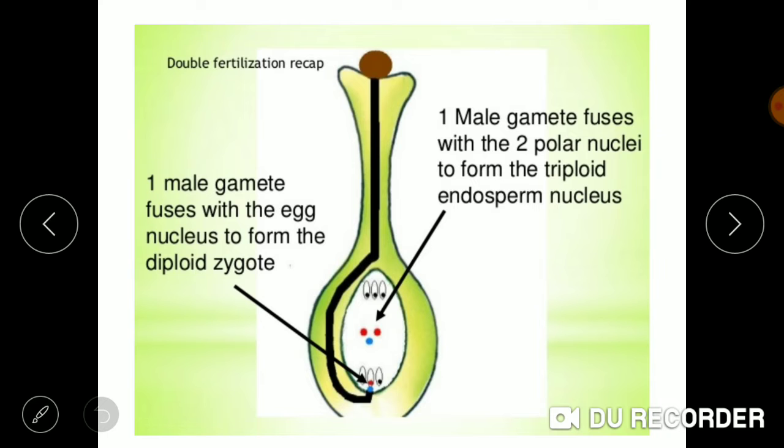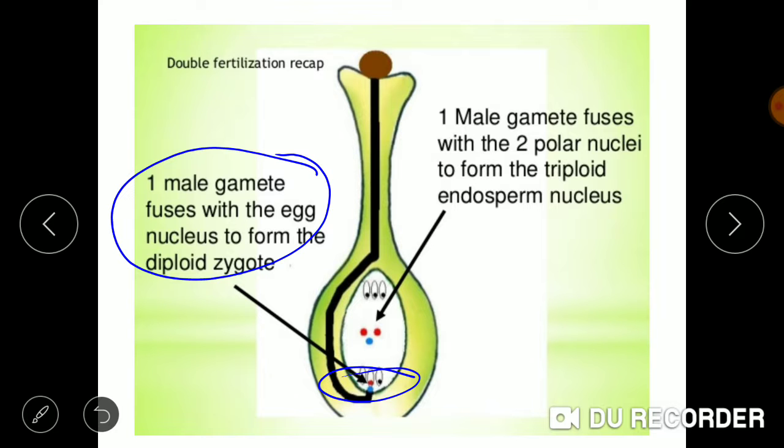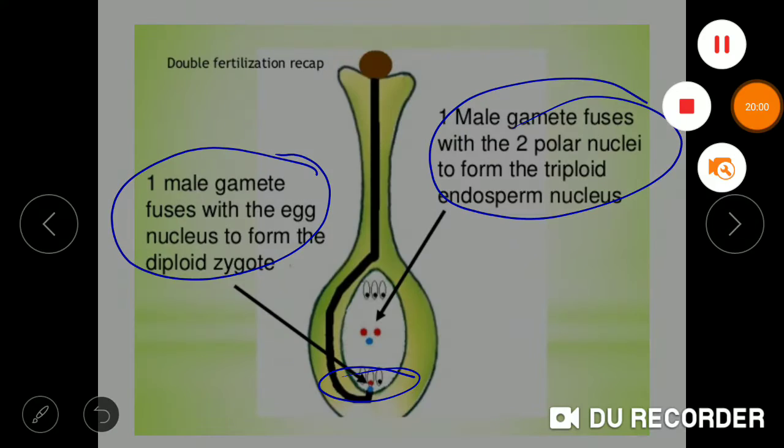As you can see here in the diagram, the male gamete fuses with the egg nucleus which is present at the micropylar end, and it forms the diploid zygote, while the other male gamete fuses with the two polar nuclei and it forms a triploid primary endosperm nucleus. So we'll end up here.